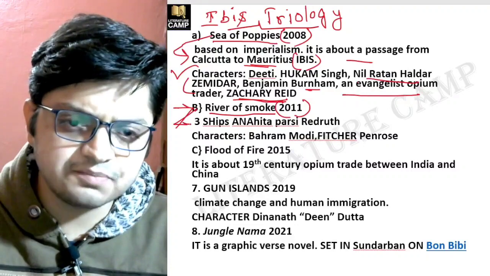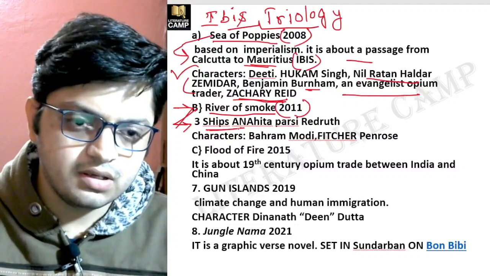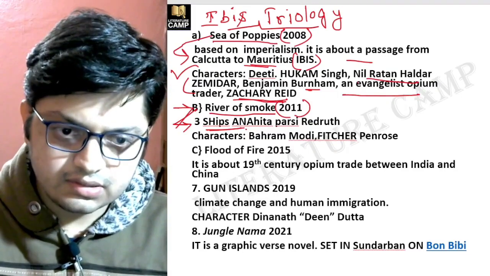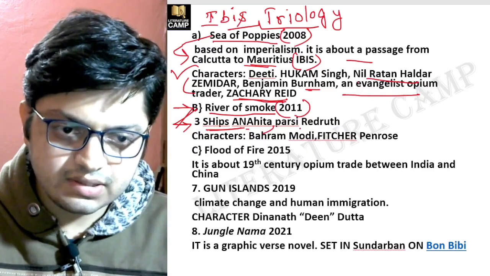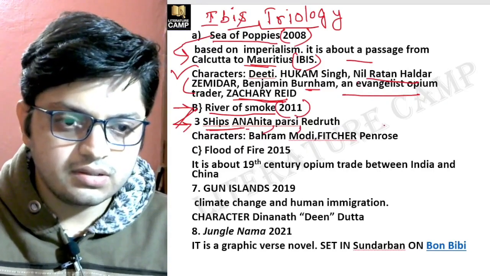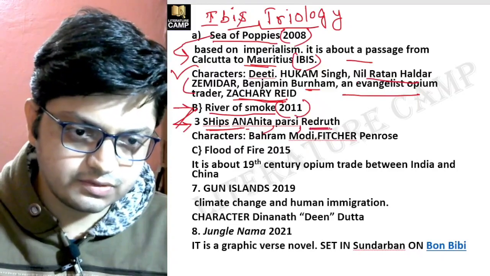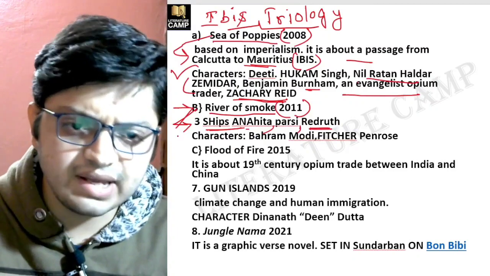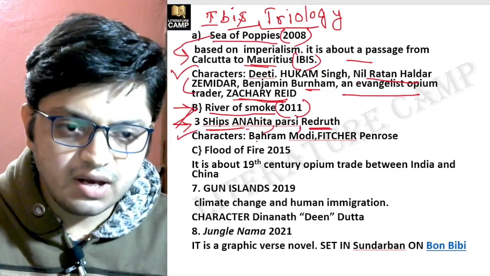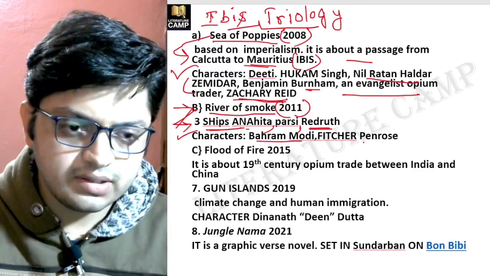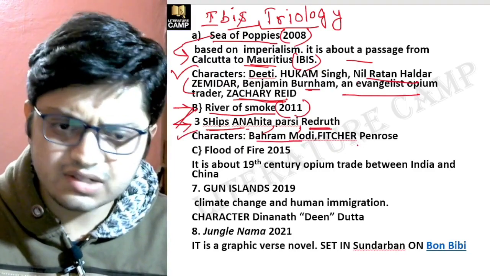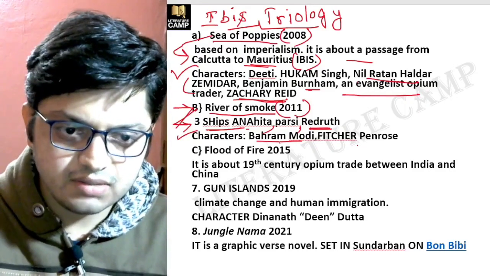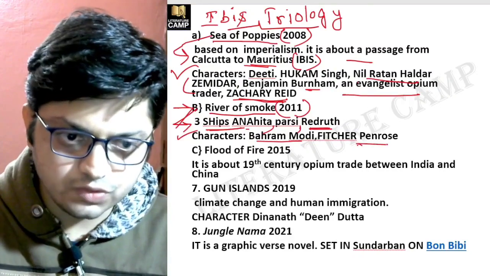There is a reference to three ships in the novel: Anahita, this is the name of a ship, all right? Parsi and Red Rose. So these are the three names of ships. Now the important characters. Bahram Modi, this is number one. Secondly, Fitcher Penrose. These are the important characters in the novel called River of Smoke.